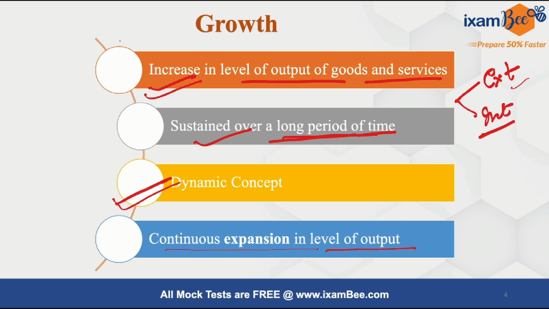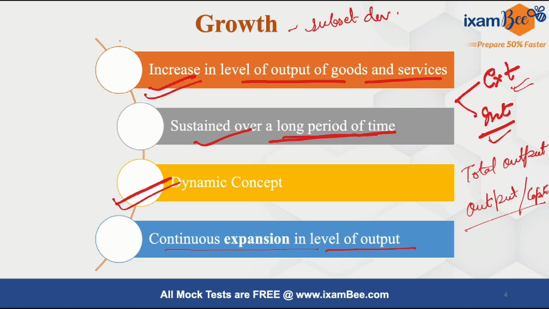While talking about extensive growth, it is actually the growth in the total output. And when we talk about intensive growth, rather than seeing growth in the total output, we are more concerned about growth in output per capita. And growth is actually a subset of development. You should not get confused between growth and development, because growth is actually a subset of development.